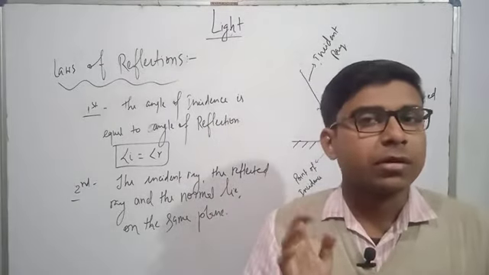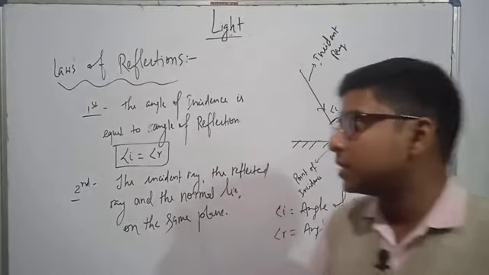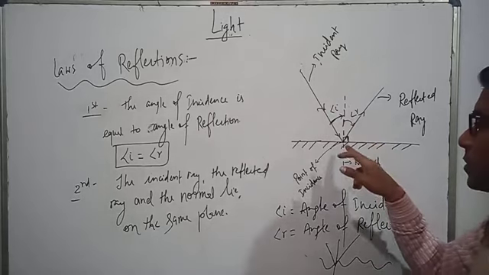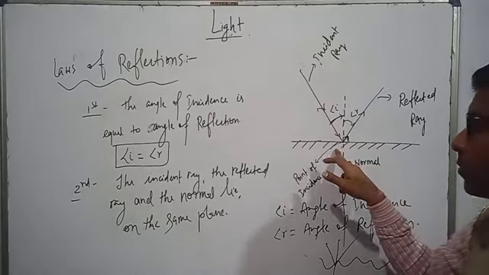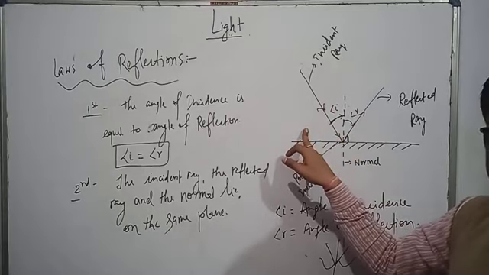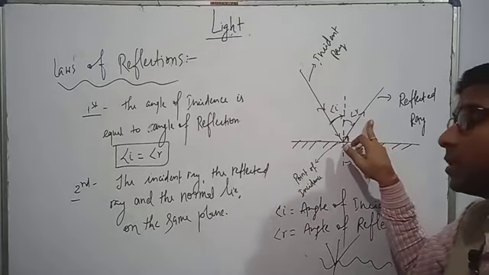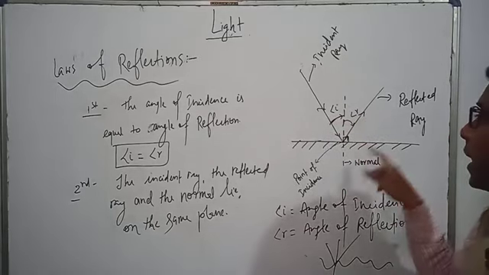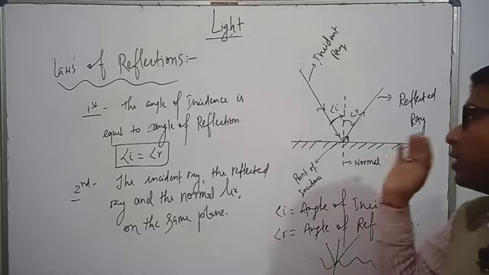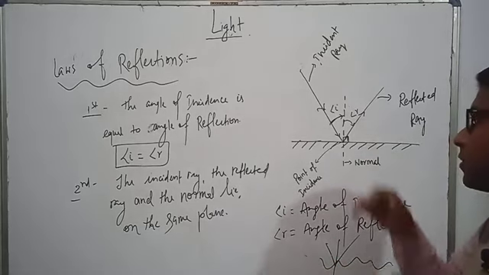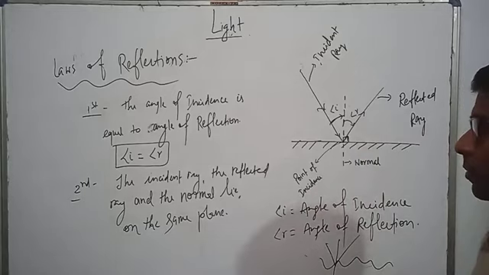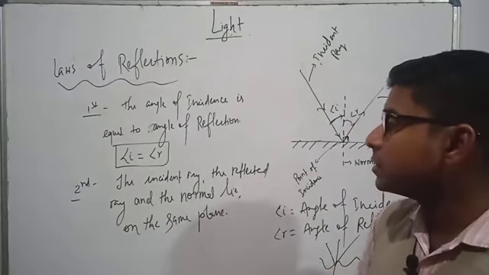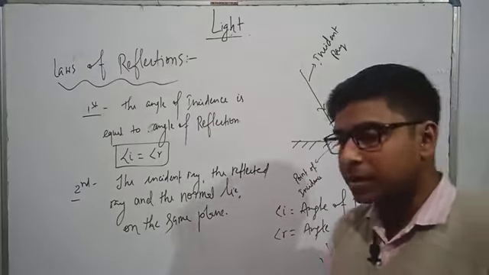Laws of reflection hold true only for regular reflection. The light ray falls on a point on a mirror or polished surface, called the point of incidence. The light ray that falls is called the incident ray. The light ray that is reflected is called the reflected ray. The angle formed by the incident ray with the normal is called the angle of incidence. The angle formed by the reflected ray with the normal is the angle of reflection. First law says the angle of incidence is equal to the angle of reflection. Second law says the incident ray, reflected ray and normal lie on the same plane.